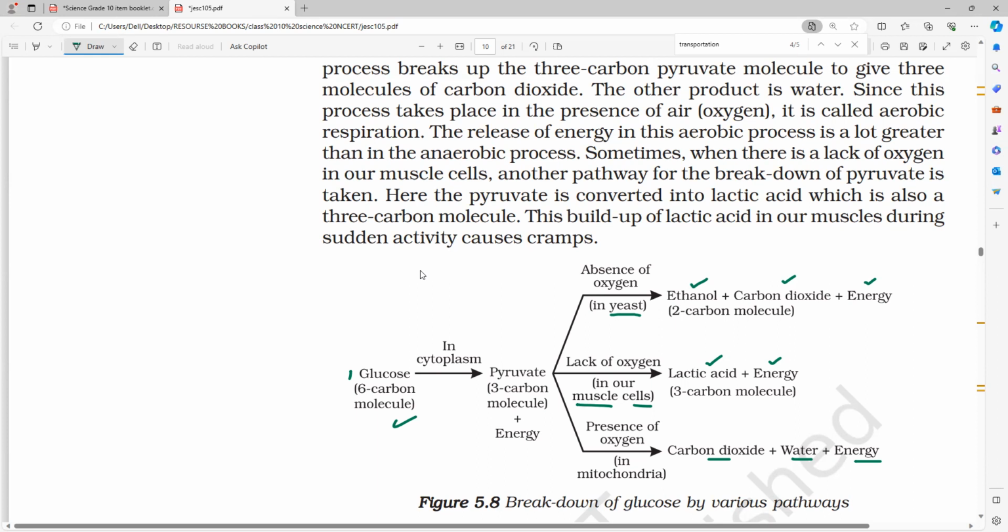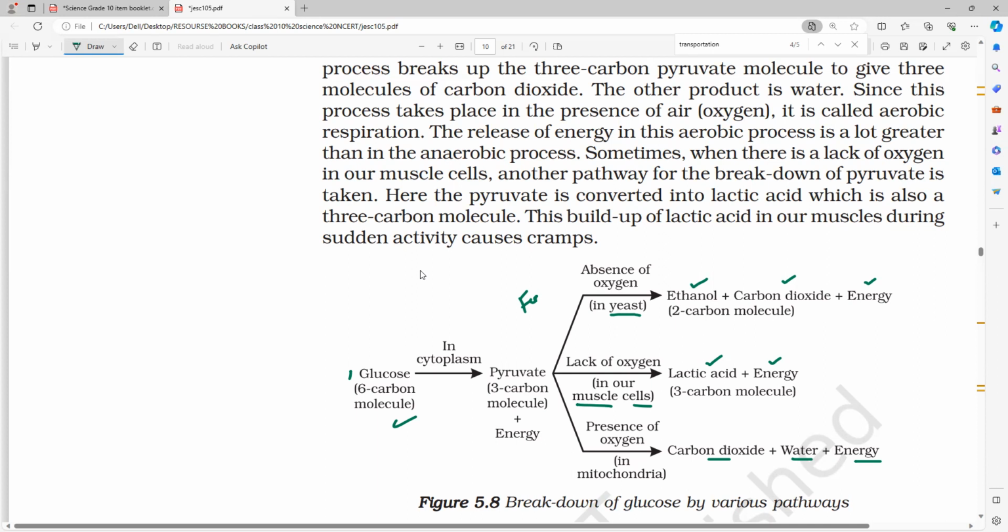See here, anaerobic respiration is what we call fermentation. In the fermentation process, the products are ethanol plus carbon dioxide plus energy. And here we get carbon dioxide plus water plus energy. So where the complete reaction takes place, there we get the greater amount of products. In which case will we get more carbon dioxide? Everybody?